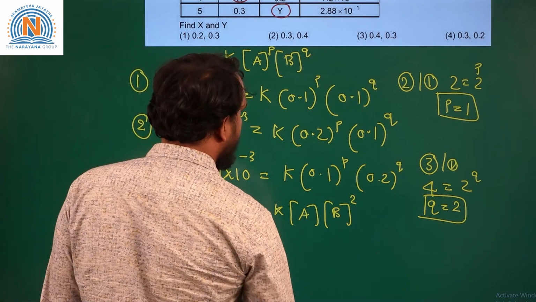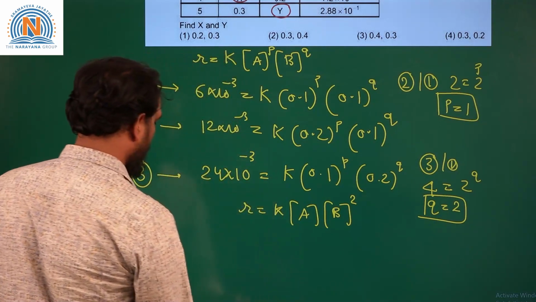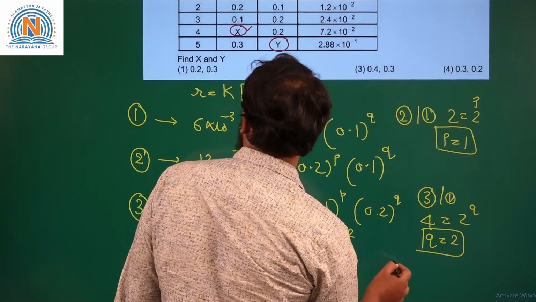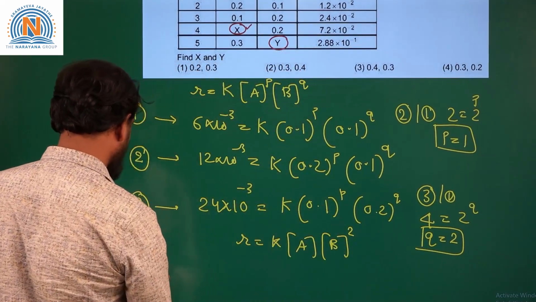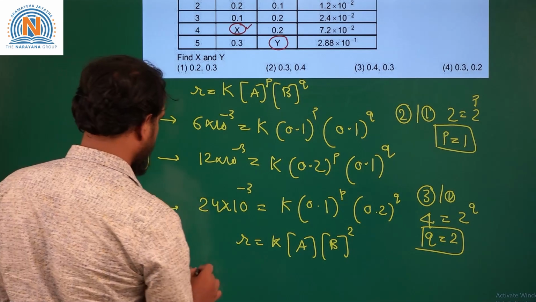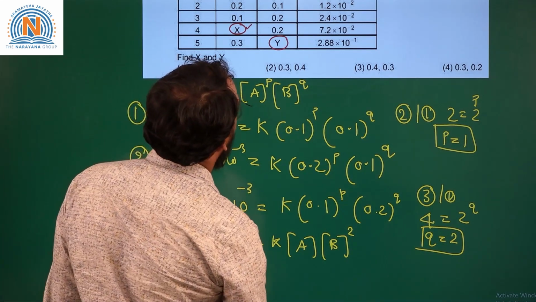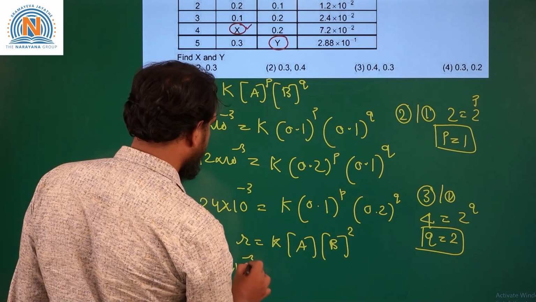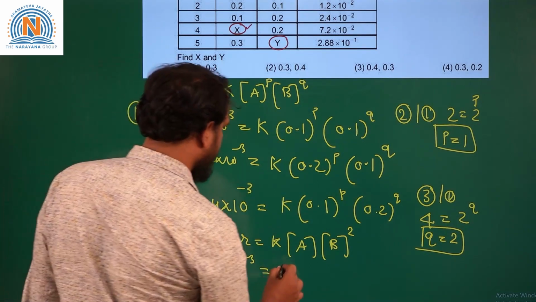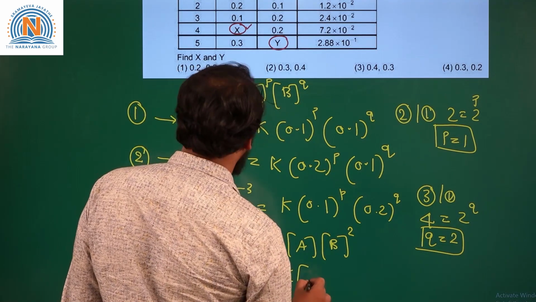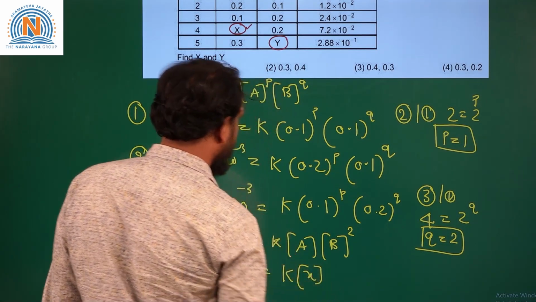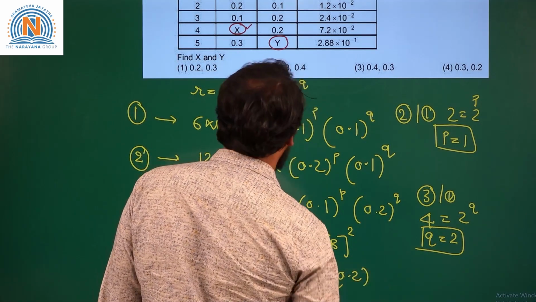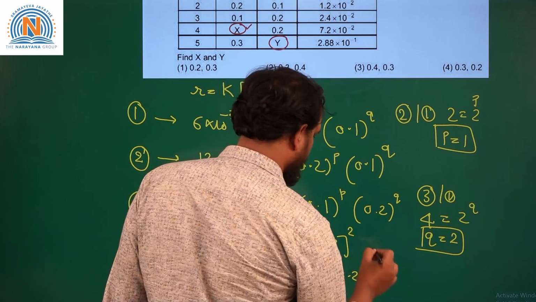Now if you take data 4, which is given here, from 4 we can write the rate, that is 72 into 10 power minus 3, is equal to K into X power 1 into 0.2 raised to 2.